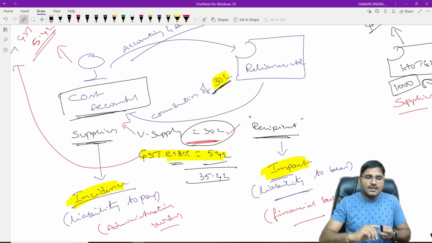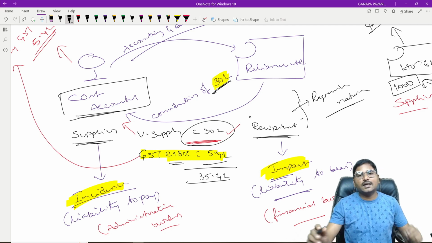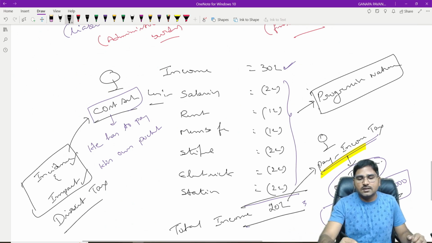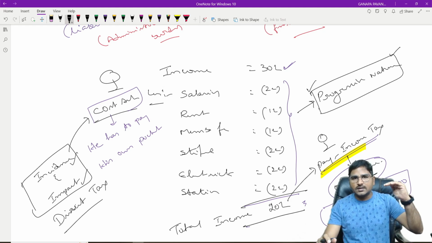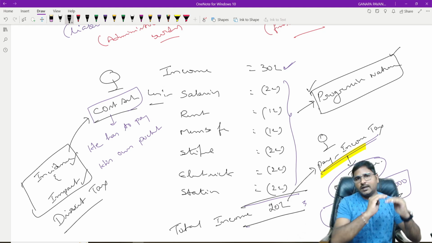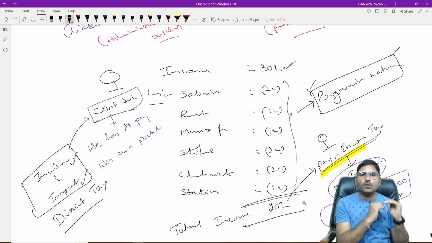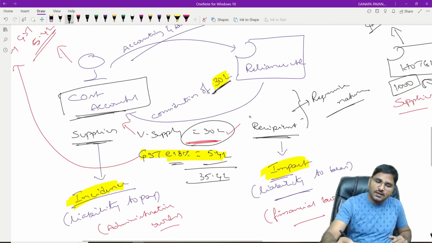Is it clear? That is the reason indirect tax is of regressive nature. But as far as direct tax is concerned, it is of progressive nature. Why is it progressive? If a person's income increases, then the tax proportion will increase. If your income is low, the payment of tax will also be low. That is the reason direct tax is progressive in nature and indirect tax is regressive in nature.